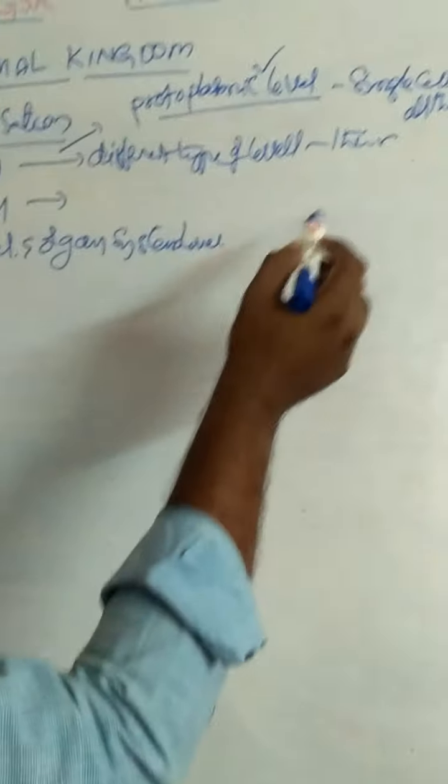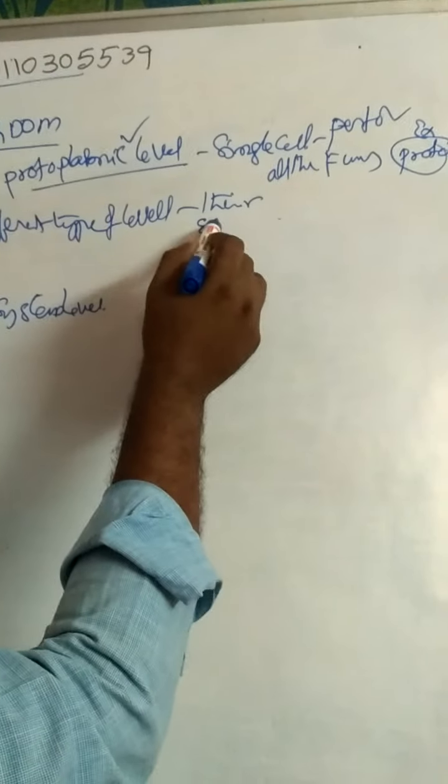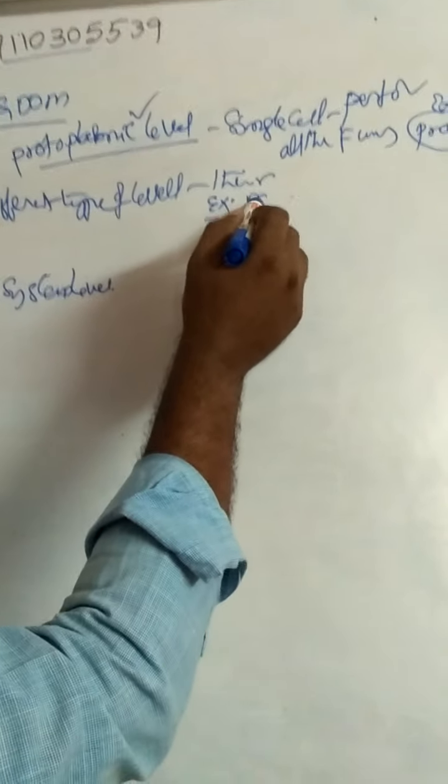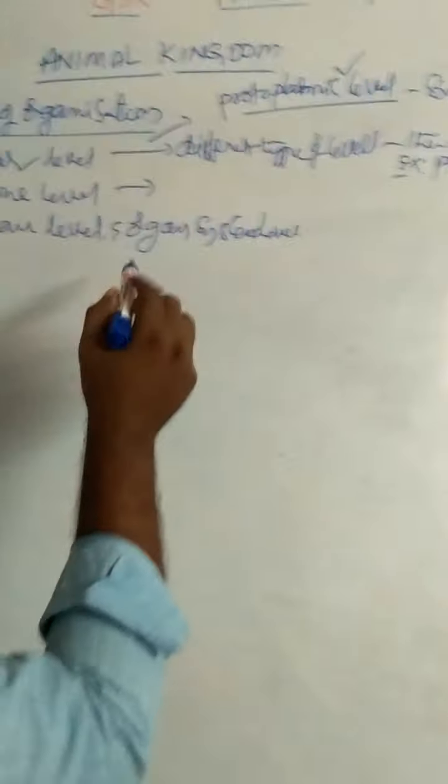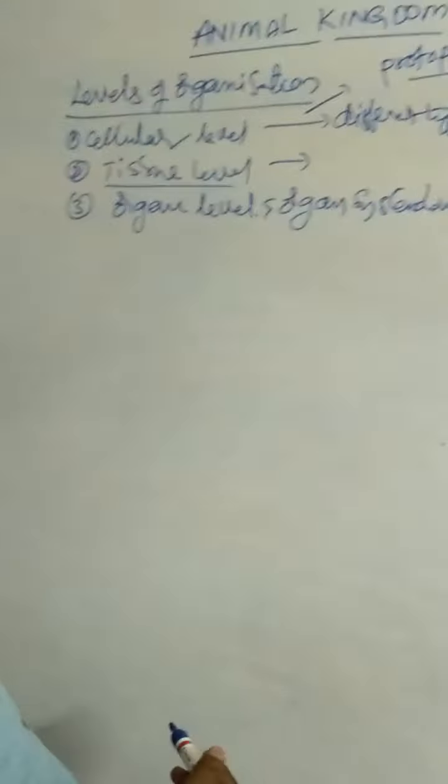In cellular level of organization, different types of cells perform their functions. Example, porifera. What type of level of organization in porifera? Cellular level of organization. The next one is tissue level of organization.